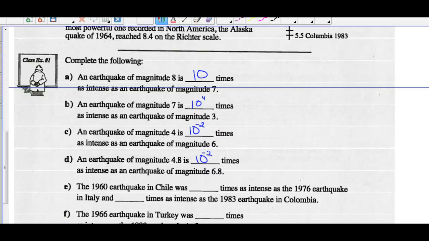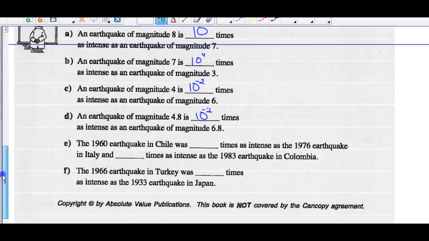In 1960, the earthquake in Chile had a Richter scale reading of 9.5. Was how many times as intense as the 1976 earthquake in Italy, which had a reading of 6.5? So that should be 10 to the exponent 3 times as intense.